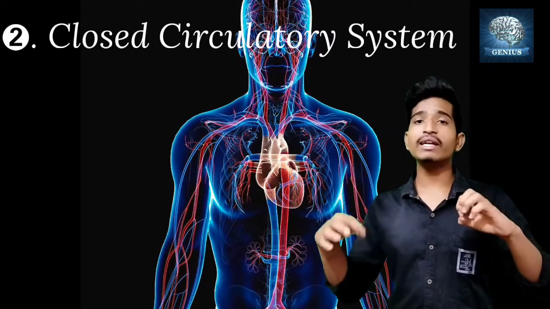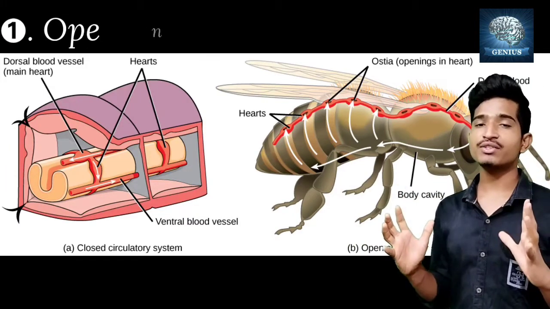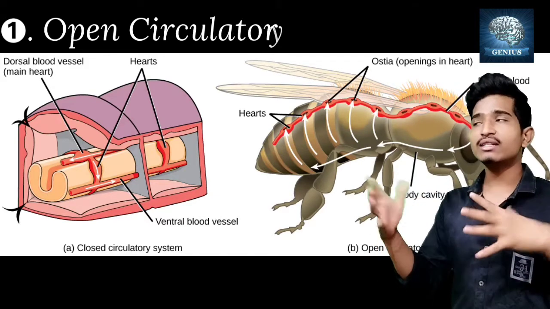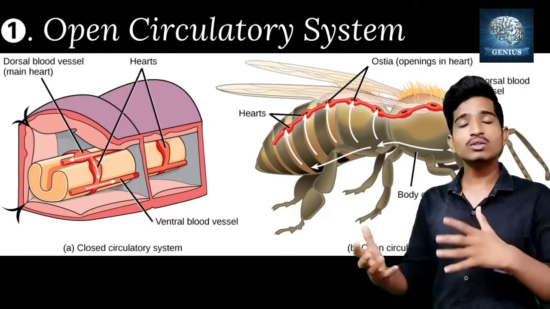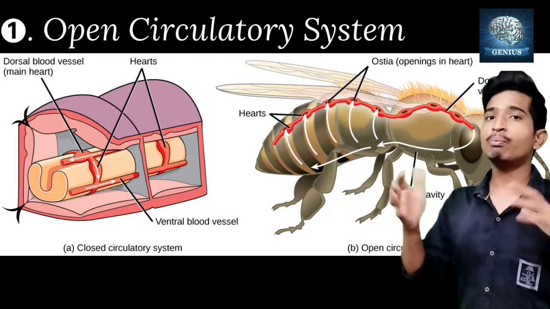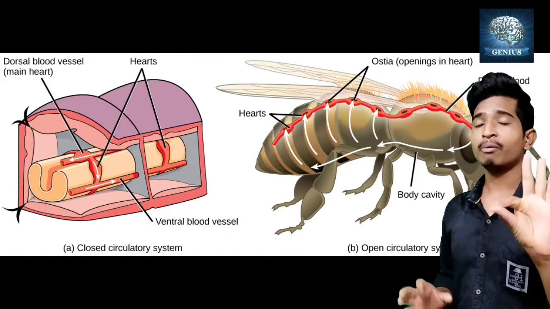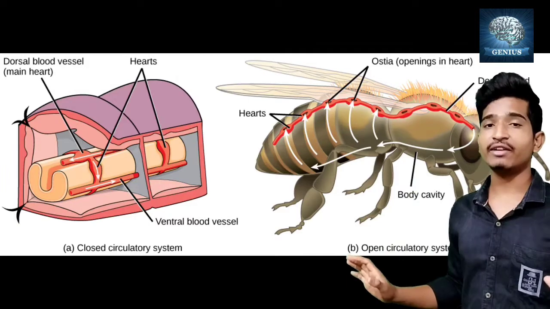Understood? No? If the blood is directly flowing to every part of the body, say for example in arthropods and molluscs, which you will learn in Diversity in Living Organisms, the blood directly flows into every part of the body. So there is no proper arrangement of blood vessels, there are no blood vessels at all, and the lymph and the blood are mixed. But in the closed circulatory system, blood and lymph are separated.